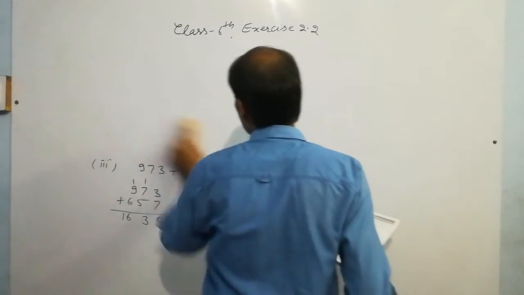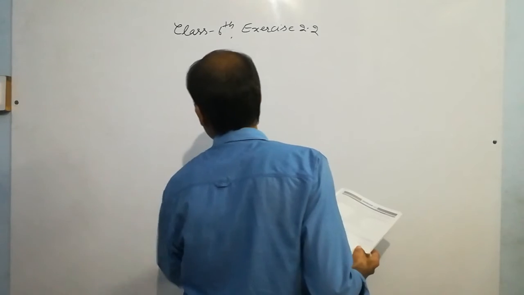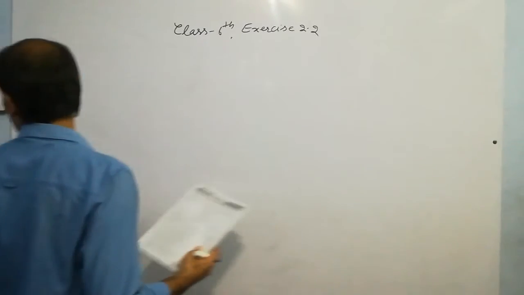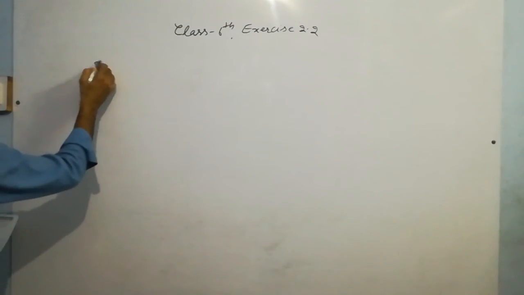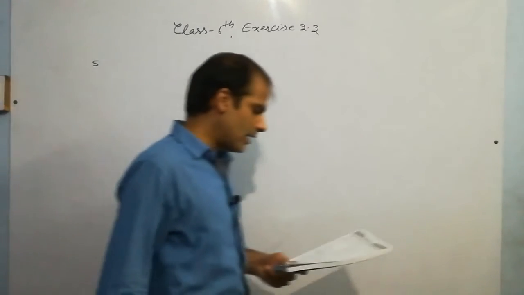And the fifth and last question of this exercise is, it's very interesting: find the sum by suitable rearrangement. So again it is about suitable rearrangement.